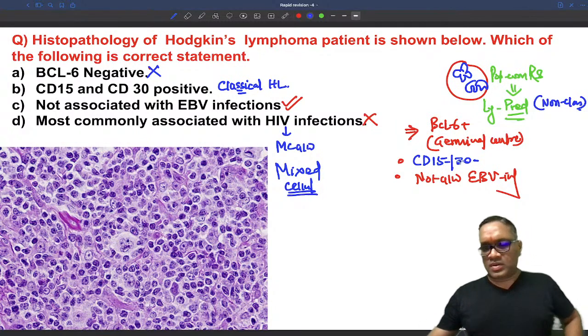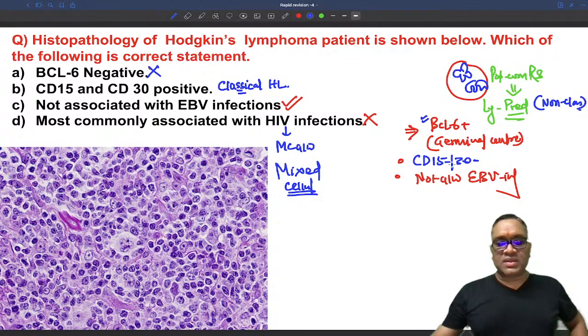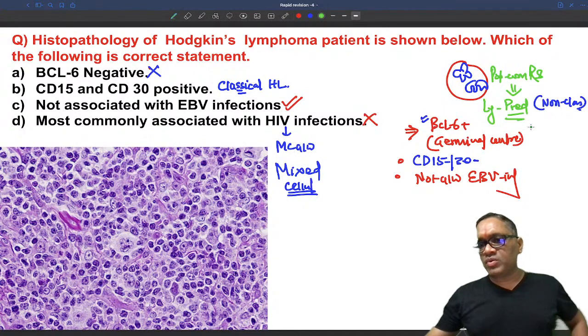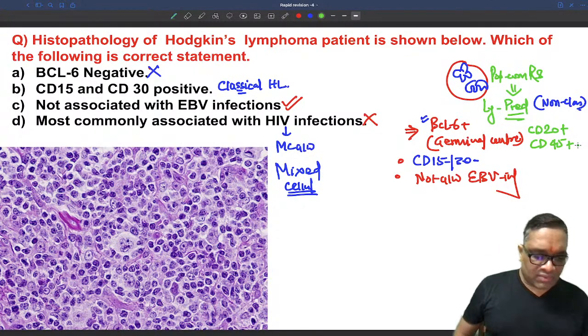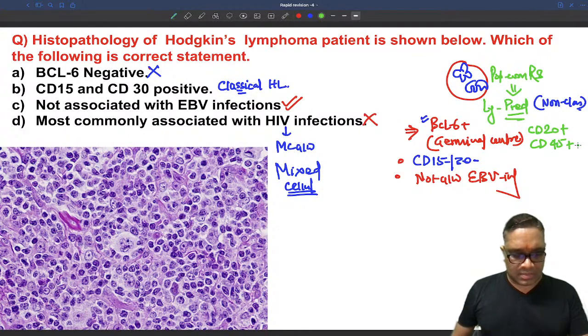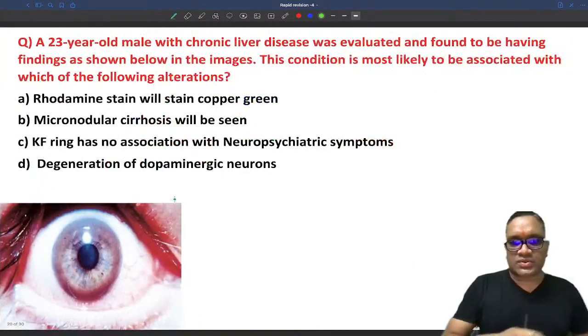These lymphocyte predominant Reed-Sternberg cells are BCL6 positive, CD15 and CD30 negative. What will be the other CD markers which will be positive in this case? Please remember, they will be positive for CD20 and CD45. So this will be positive in the Hodgkin's lymphoma. So clear? Fine. So moving on to the next question.